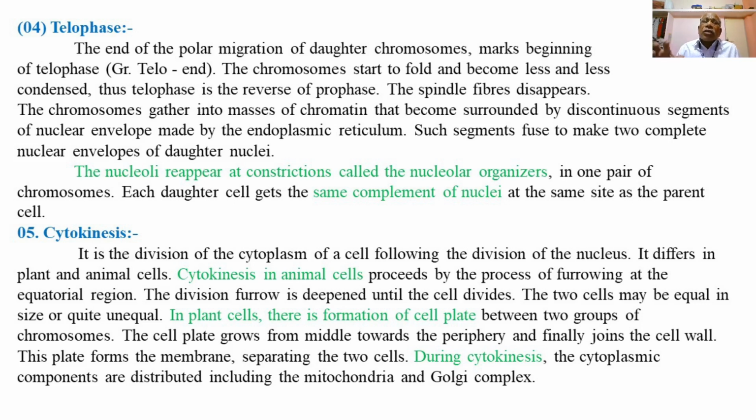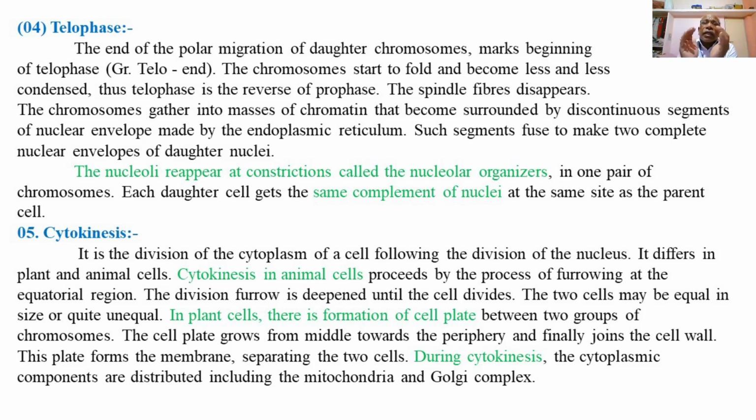So the chromosomes start to unfold and become less and less condensed. Means the chromosomes become thin again and get less condensed, into fine fibrils of the chromatin material, and thus telophase is the reverse of the prophase. The spindle fibers disappear. So during telophase, the spindle fibers, which are the connections between the centromeres and the centrioles, disappear.